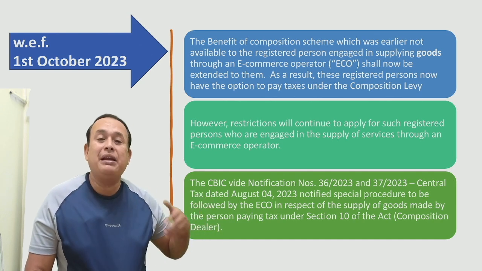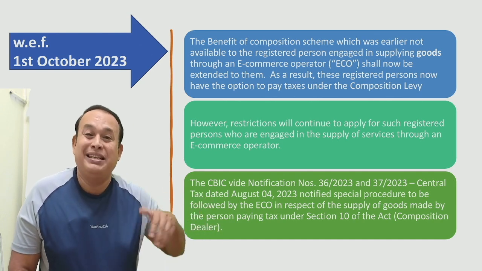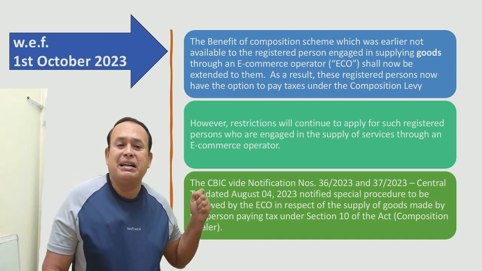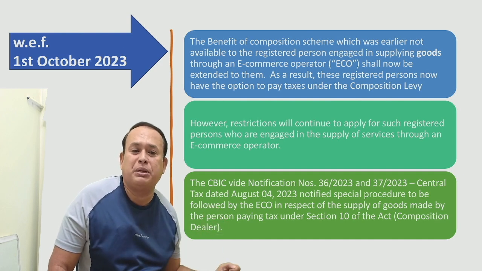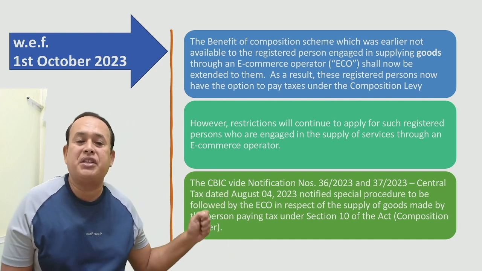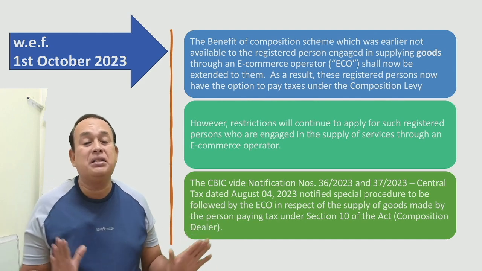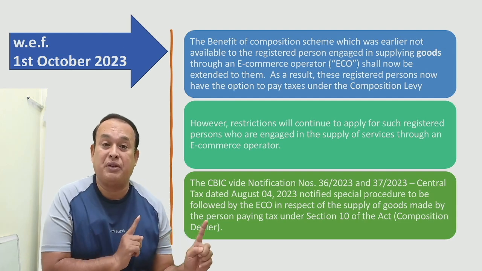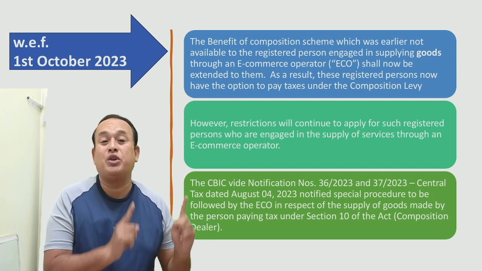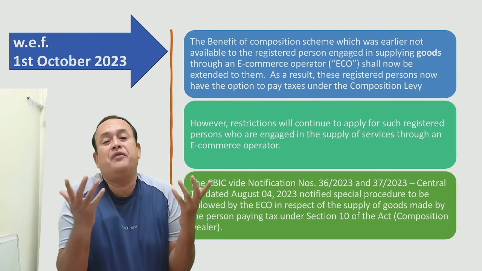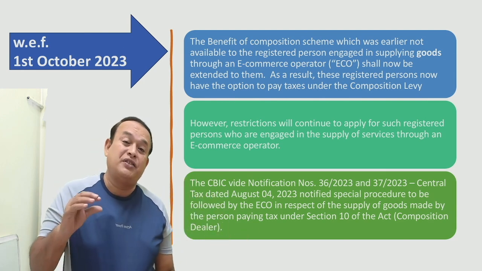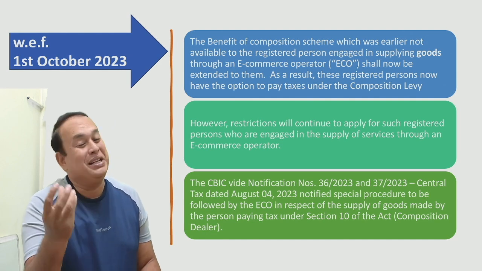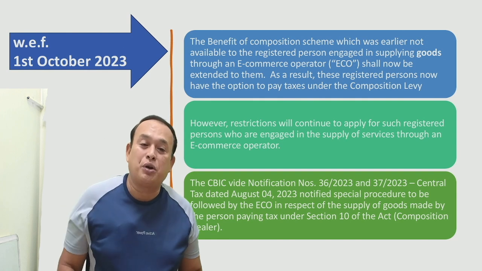That means a supplier of goods can supply the goods to an e-commerce operator, and he is liable to pay the composition rate only. However, the restriction will continue to apply for registered persons engaged in the supply of services through an e-commerce operator. That means this relaxation is only for suppliers of goods, not for suppliers of services. If a supplier of services supplies through an e-commerce operator, they are disqualified from the composition scheme. Whereas suppliers of goods, from 1st October 2023 onwards, can supply through an e-commerce operator and are still eligible for the composition scheme.